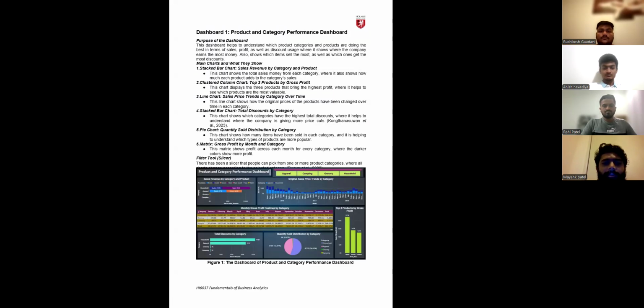Now I will explain the impact of category selection using the slicer. Selecting apparel from the slicer filters all visuals to show only apparel-related data insights. Sales and profit charts now focus on apparel, which helps us understand which apparel items perform the best. The discount chart shows how much price cutting has been done, especially in the selected apparel category. The metrics adjust to show monthly apparel profits, with the deeper shades indicating higher performance months.